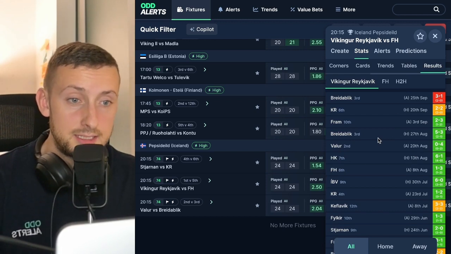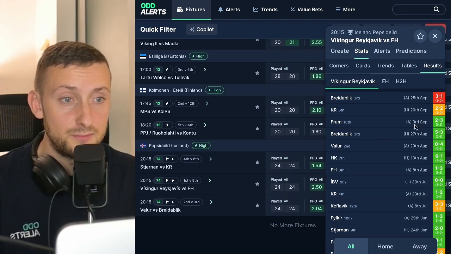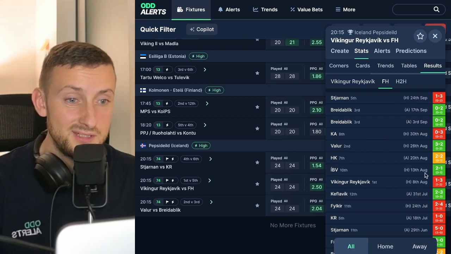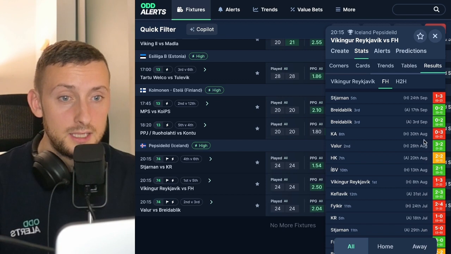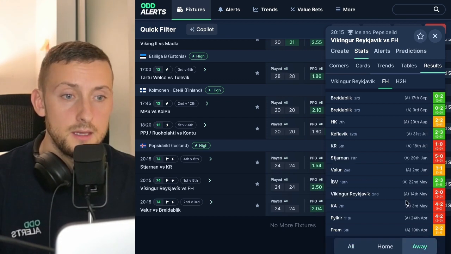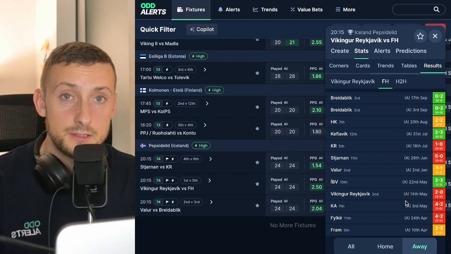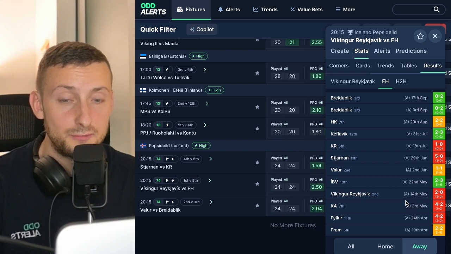Straight away, you can see they're coming into this on the back of the first defeat in a long time. For FH, it is sort of inconsistent, isn't it? A decent run, though, before the previous defeat. Just one defeat in sort of 6 games there. Away from home, they are a decent side, to be honest, despite this being first hosting 5th in Iceland.